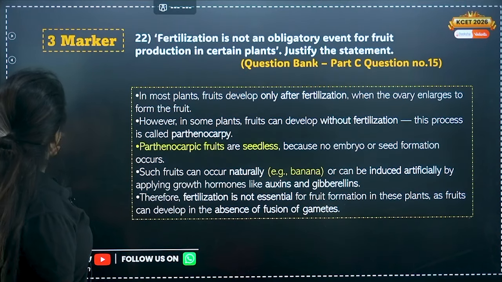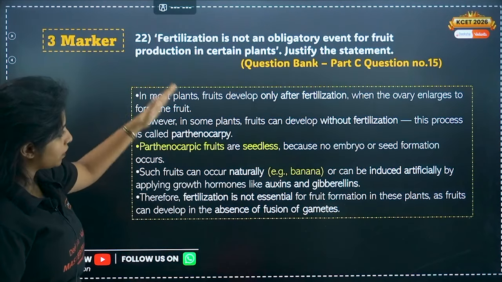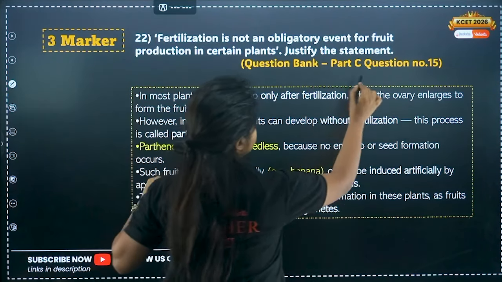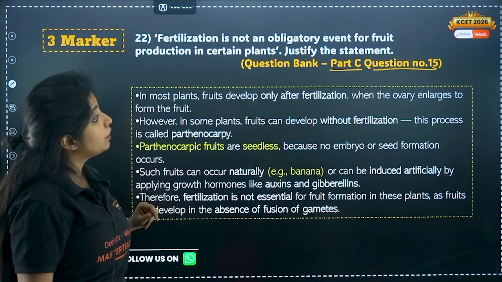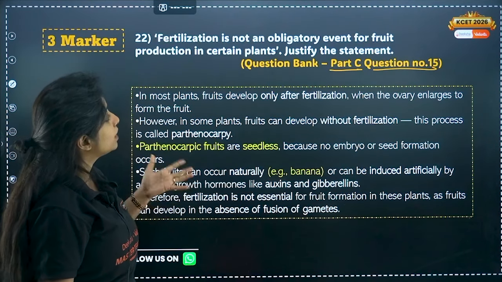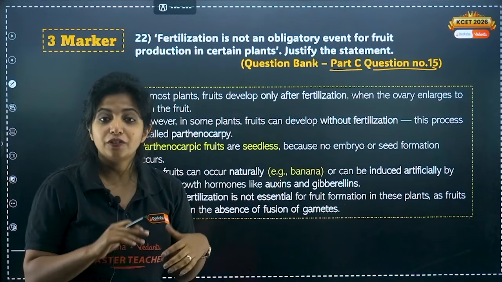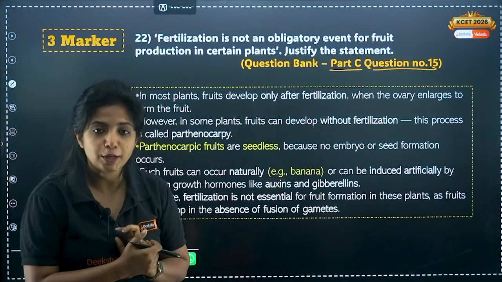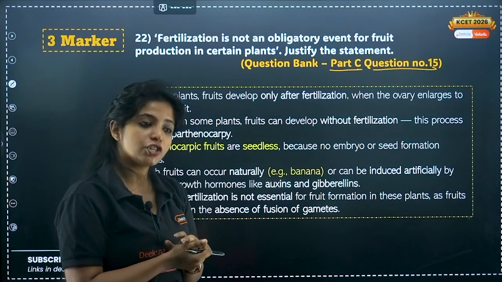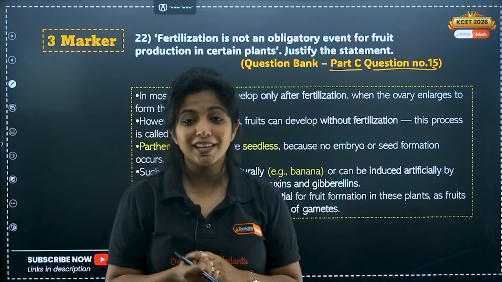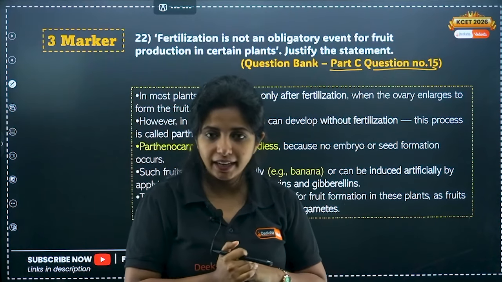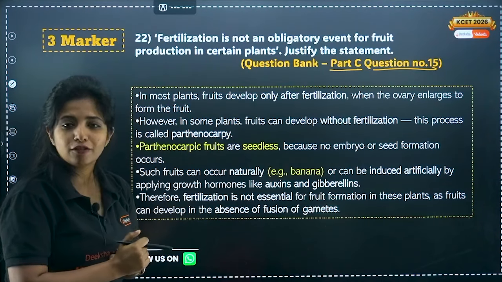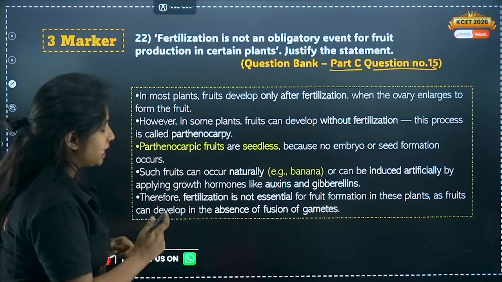Now it's a 3-marker question. I've given the answer as such. So this is part C, question number 15. Fertilization is not an obligatory event for fruit formation in certain plants. Justify the statement. So fertilization is not needed for fruit formation. Until now we have studied fertilization is not necessary for seed formation. Example was apomixis. You studied about Asteraceae, grasses and things like that, right? Now you are saying it's not necessary for fruit formation as well. Do you think so? Yes, my dear children.